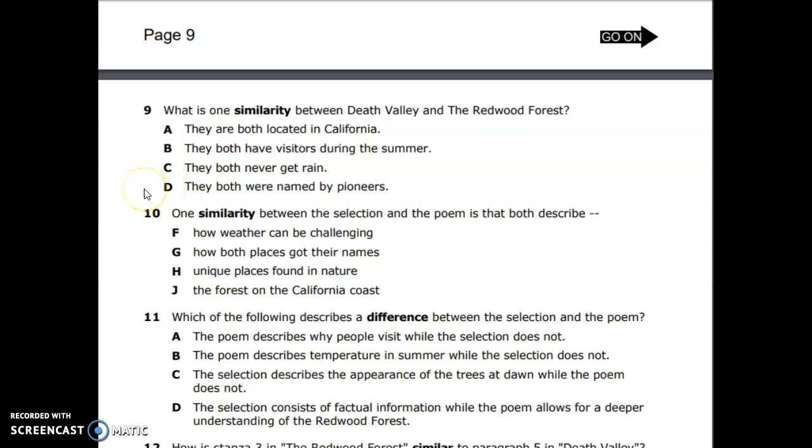D. They both were named by pioneers. That is not true for both. That is only true for Death Valley. So our answer here is A. Number 10. One similarity between the selection, which is that first Death Valley, and the poem, which is the Redwood Forest, is that they both describe F. How weather can be challenging.